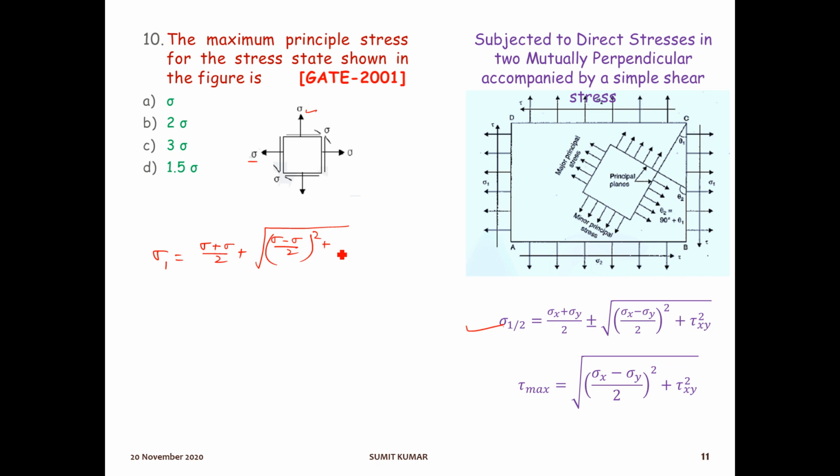Shear stress is also given, tau square. So solve it. Sigma plus sigma by 2, that is sigma, plus this will be 0 and this will be sigma square. So root and square will be cancelled. The final will be sigma plus sigma, that is 2 sigma. So we'll get the answer B as the right option.